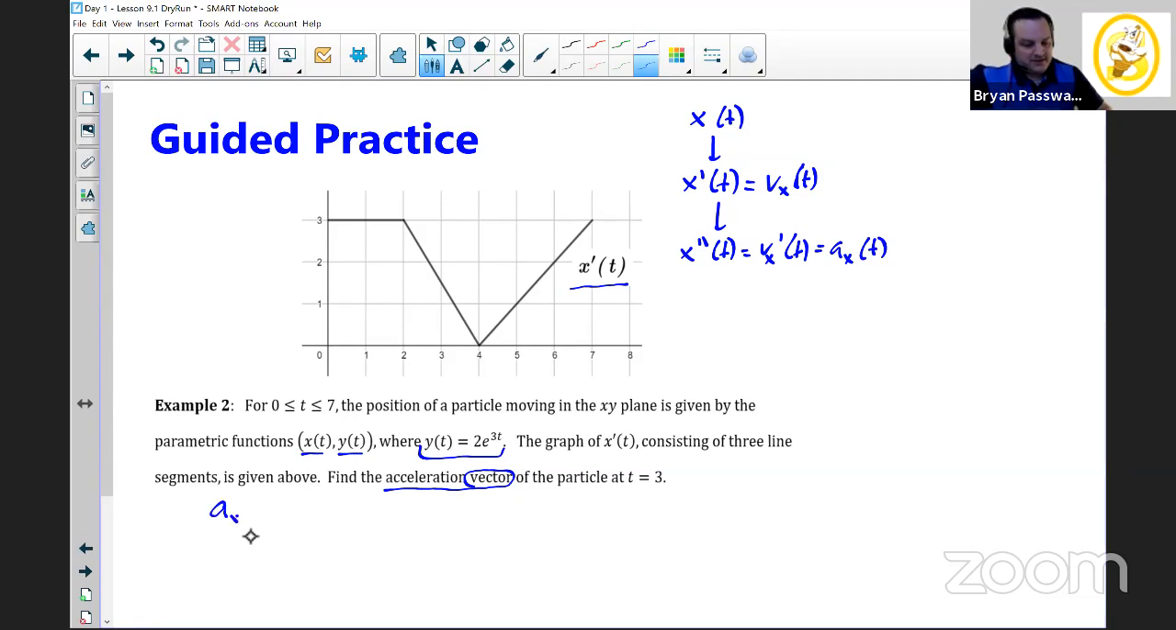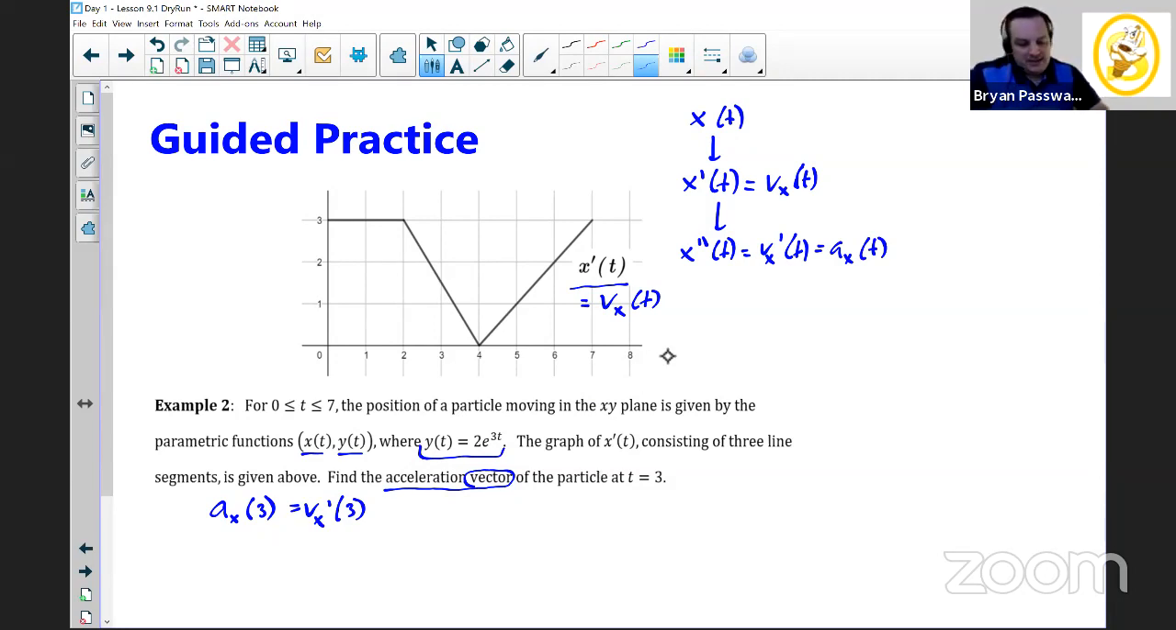So we know that the acceleration in the x direction at time 3, based on what we wrote up here, is going to be the derivative of x's velocity at time 3. Luckily for us, we're given a graph of x prime, and remember, we already mentioned that x prime is the velocity. So if I want to figure out what acceleration is at 3, I have to look at the derivative of velocity at 3, which is the slope of this graph. That's the connection that we have to make for the AP exam: when you're taking a derivative with a graph, we're thinking about the slope of the graph at that point.